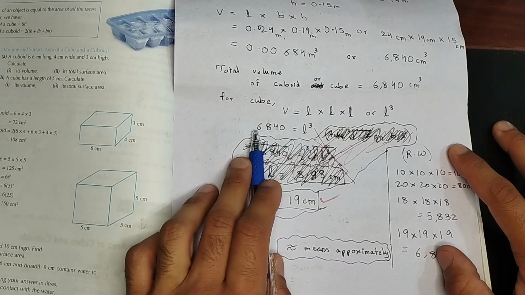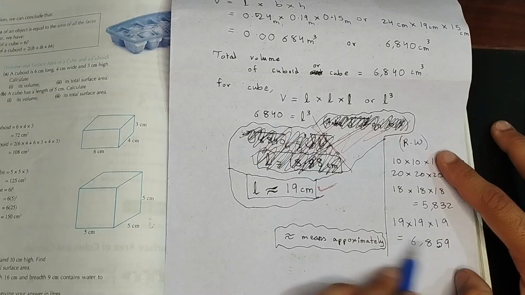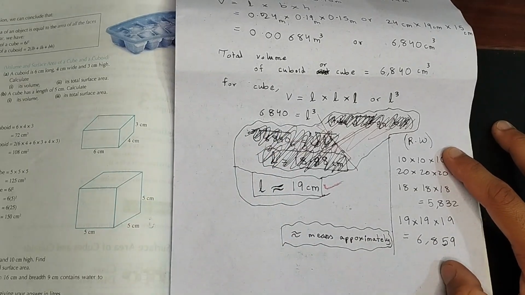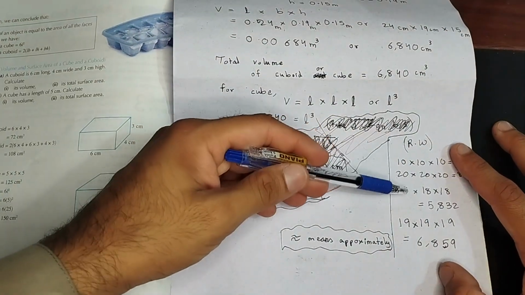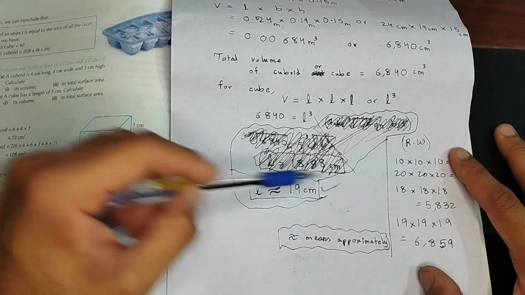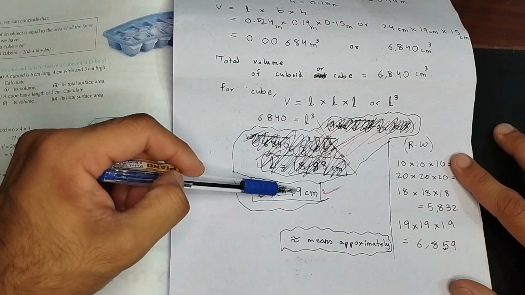6,859. This is the closest I have gotten to the required total volume, right? The total volume was 6,840 and the answer I got here is 6,859. That's enough. We don't need to calculate anymore. This number is the closest. 20 is not the closest. 18 is not the closest. 19 is the closest one. So we're going to take 19 as our length, right? L multiplied by L multiplied by L, and this is the volume. So length is going to be approximately 19.